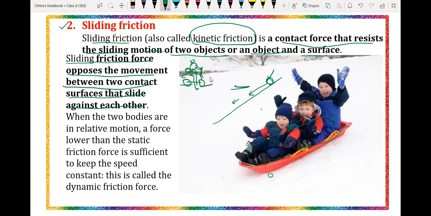One force works between the surface and that object and reduces the velocity of the sliding strip. That force acting between the surface and the object is called the sliding friction force. Understood? The same force works between the tire and the road, which opposes the velocity of the bicycle, car or vehicle. That force is called the sliding friction. Understood?